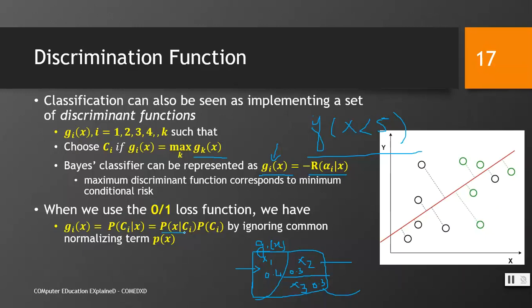According to the Bayes theorem that we have seen in the last slides, that could be written as the likelihood p(x | Ci) and the probability of Ci, that is the prior, by ignoring the common normalizing term p(x). That is a normalizing term. p(x) tells what is the probability that x would arrive. So we have x, the probability of this x would be 1.